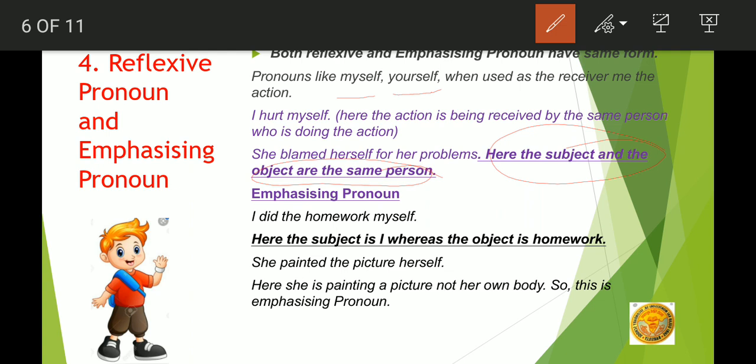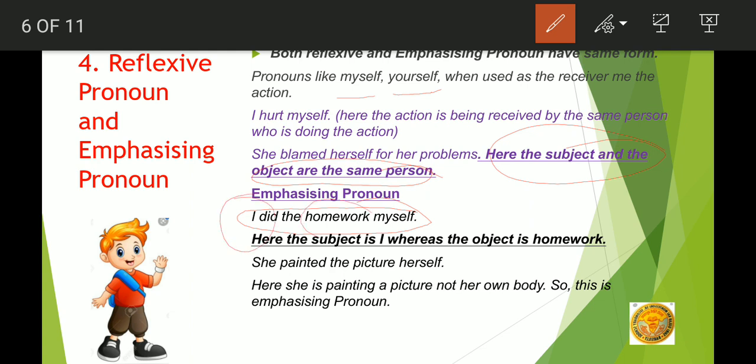Moving to emphasizing. In emphasizing pronoun we use subject as well as object which are totally different. Now here the subject will be totally different from the object used. You can see the example. I did the homework myself. Here, who is doing the action? I. And what is he doing?